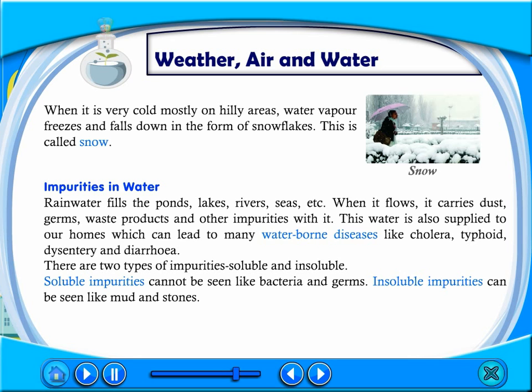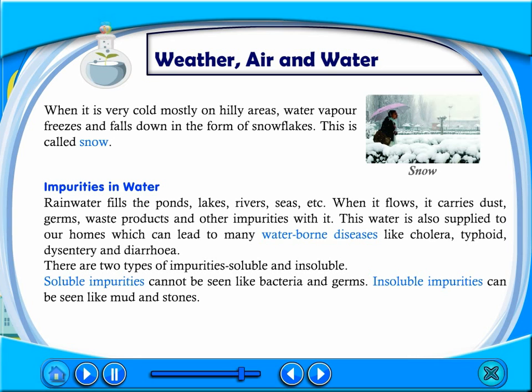Impurities in water. Rainwater fills the ponds, lakes, rivers, seas, etc. When it flows, it carries dust, germs, waste products, and other impurities with it. This water is also supplied to our homes, which can lead to many waterborne diseases like cholera, typhoid, dysentery, and diarrhea. There are two types of impurities, soluble and insoluble.